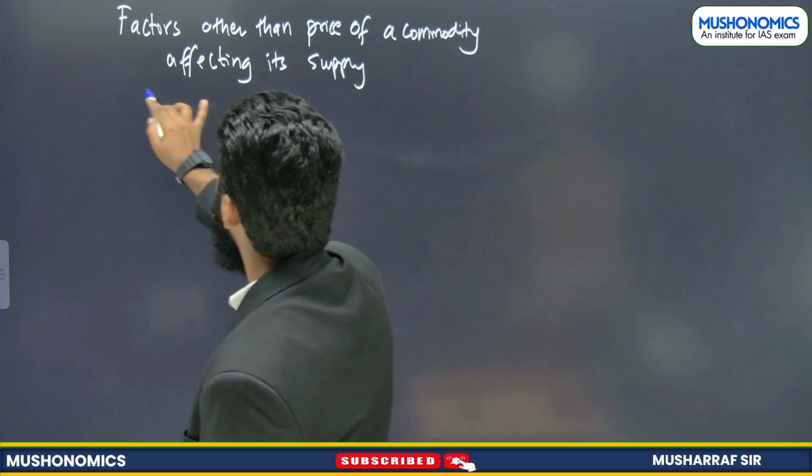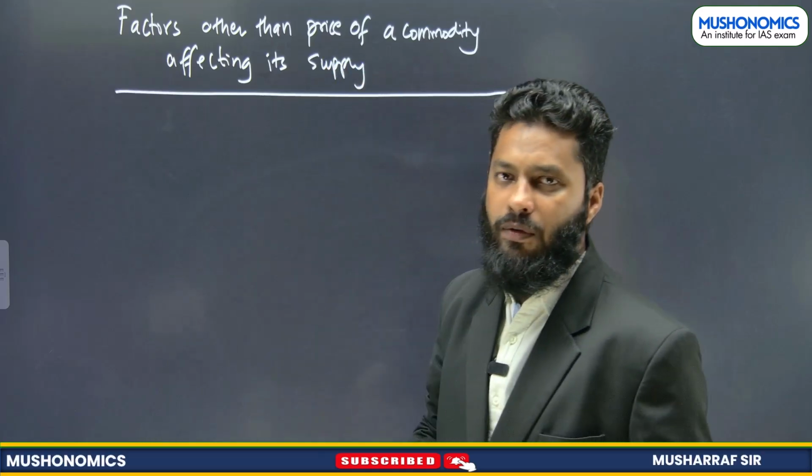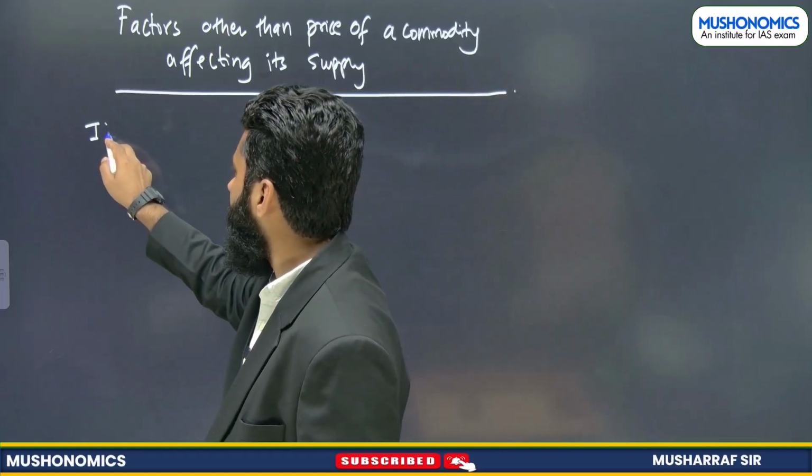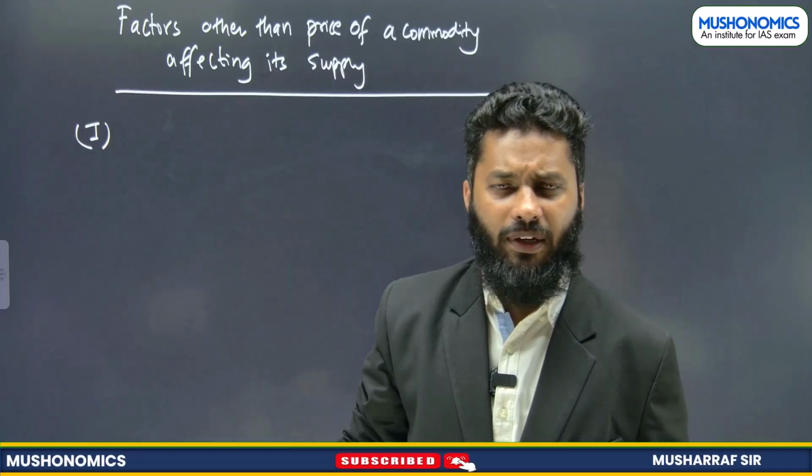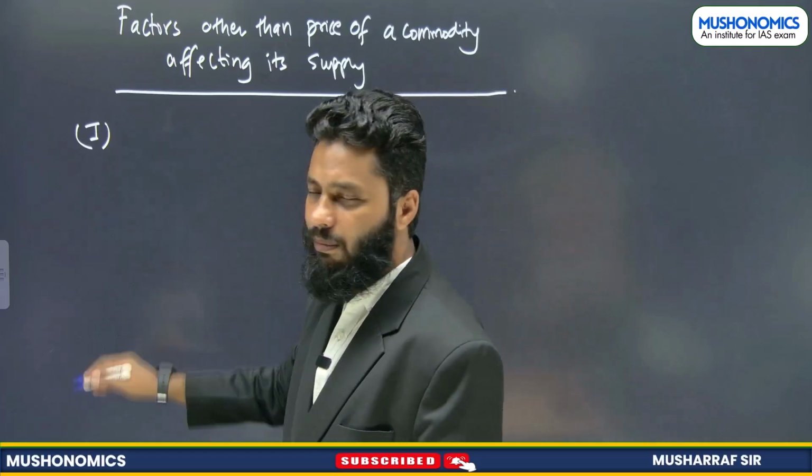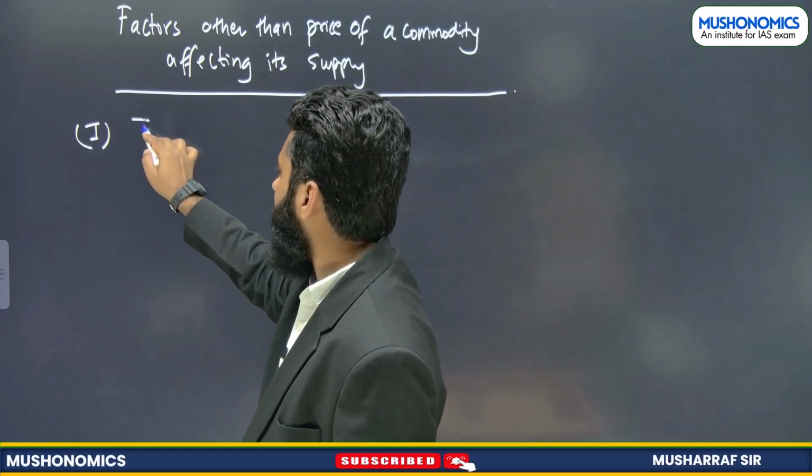Now let's see this. First factor that we can talk about here, there are many factors, right? The first factor is technology.